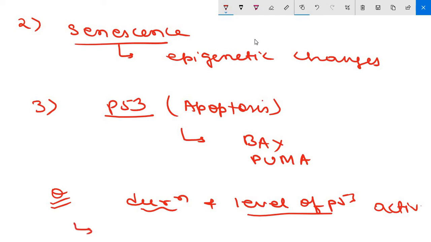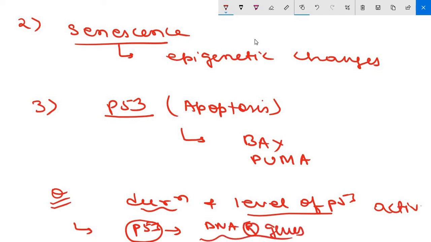Clear? It appears that the affinity of P53 for its binding site in the promoter and enhancer of DNA repair genes is higher than its affinity for binding sites in pro-apoptotic genes. So this is a very important point. Okay, P53 has higher affinity in binding to the promoters and enhancers of DNA repair genes. So it is first going for DNA repair, not for apoptosis. Clear? So this is a very important point which I have mentioned here.